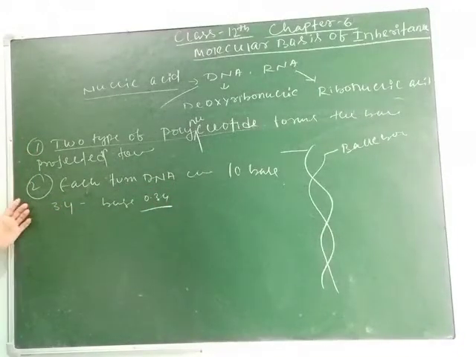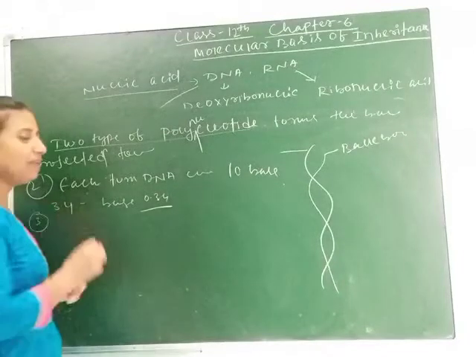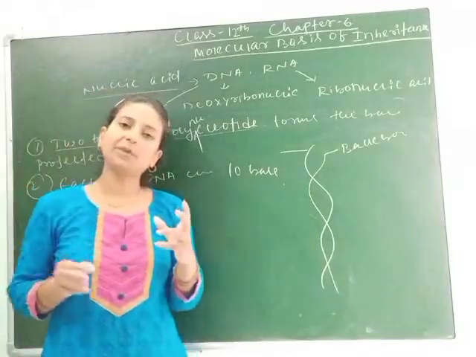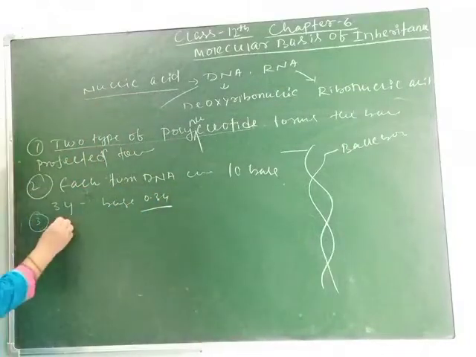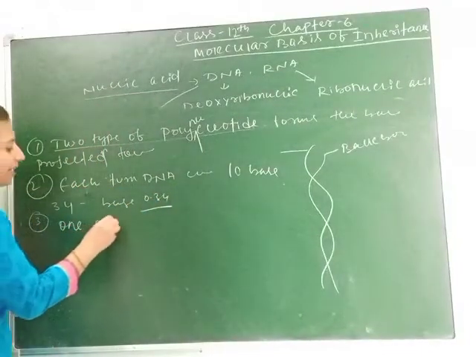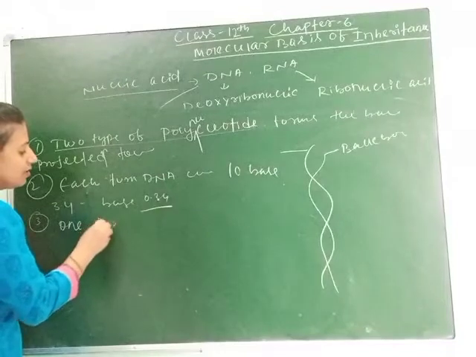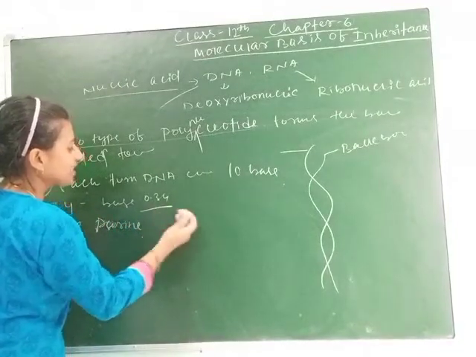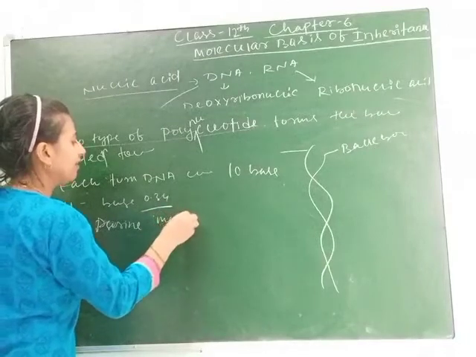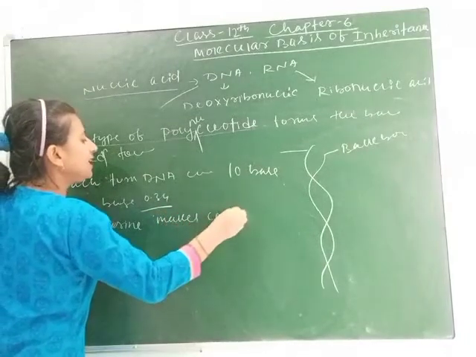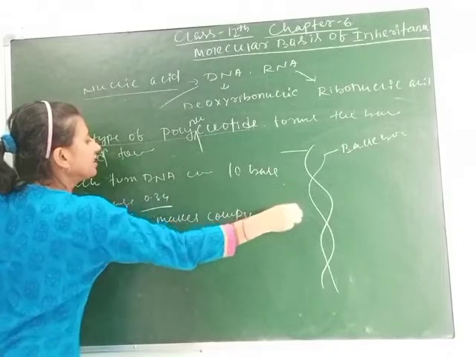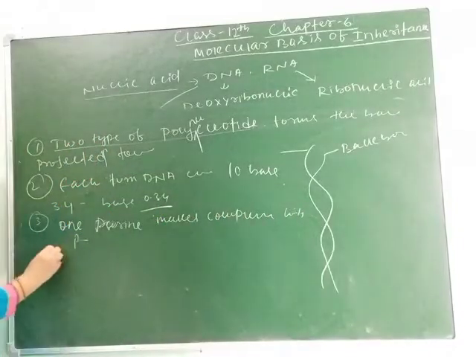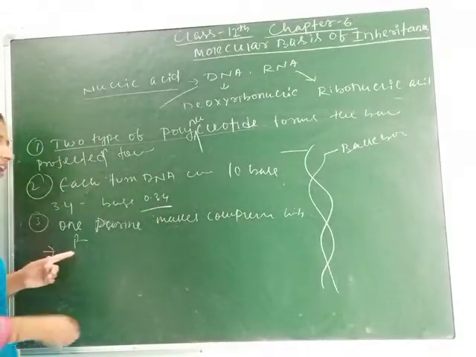Next you can write the third point, that the base pairs are always complementary to each other. Means the base pairs are formed when one purine binds with or makes complementary with a pyrimidine. So you can write the purines and pyrimidines.